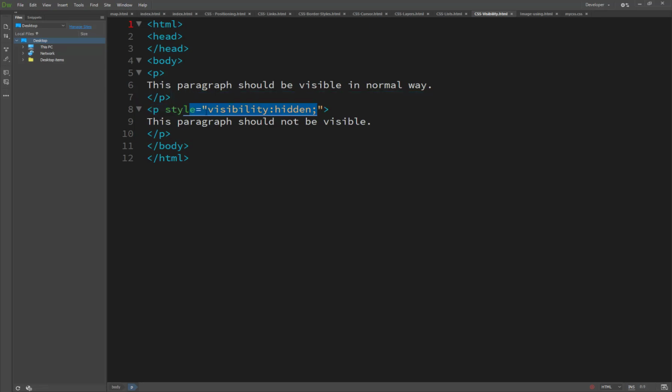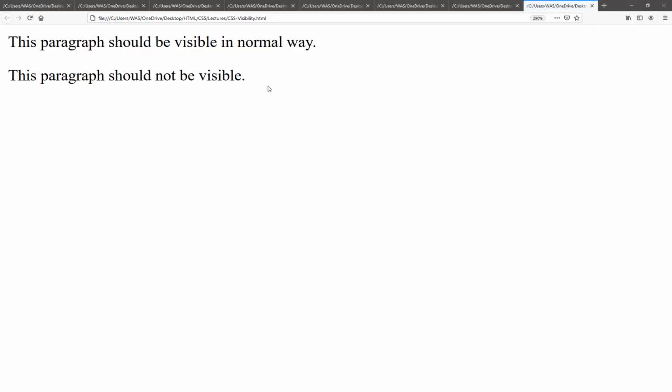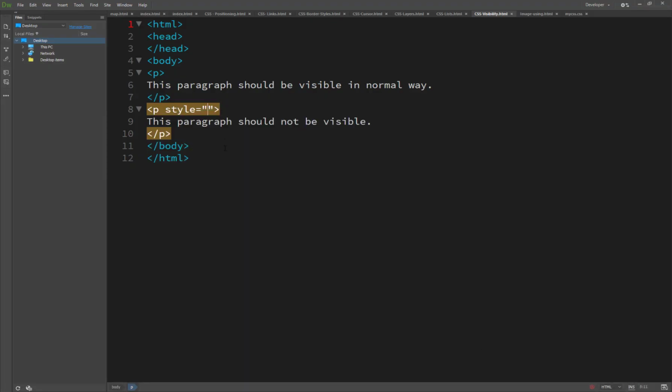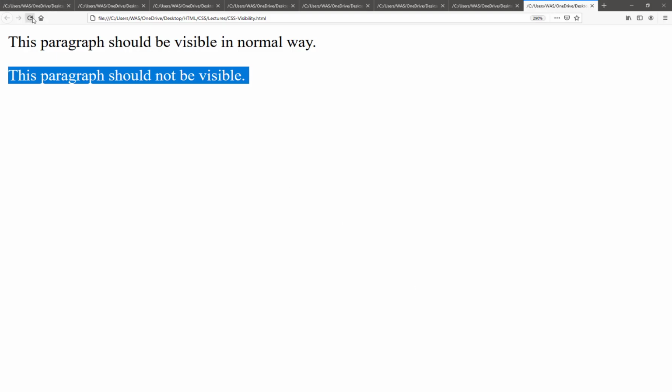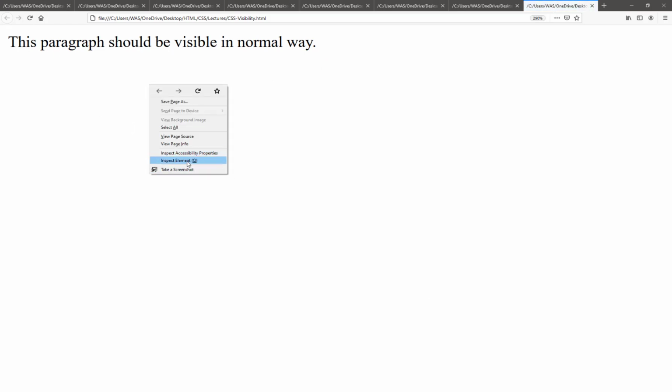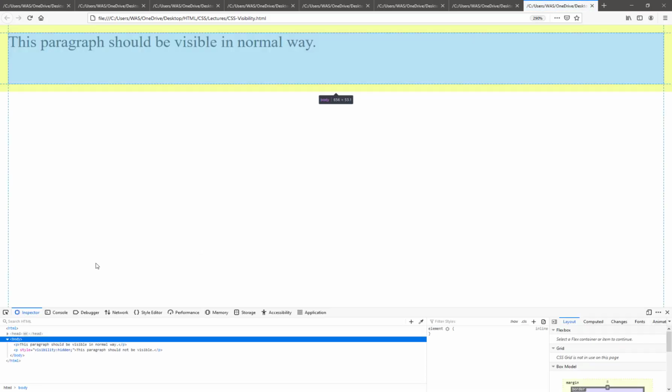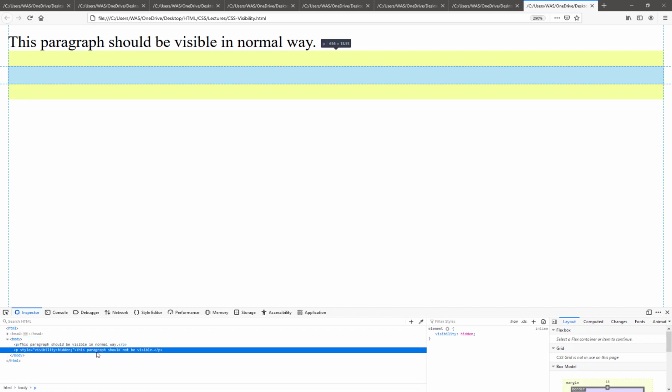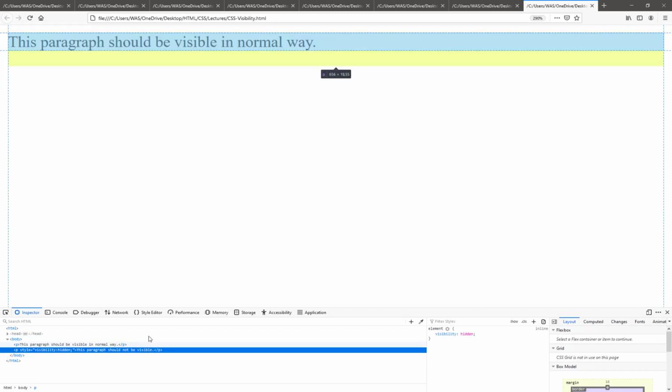If we cut that and save it, now you will see the second paragraph appear. So this type of visibility is for hiding something for some time. But when we inspect the page, you will see that this paragraph is there in the code.